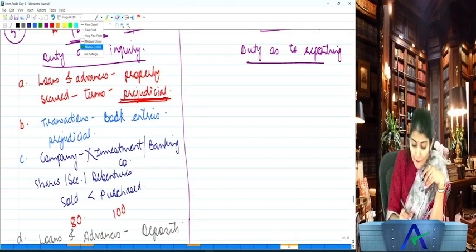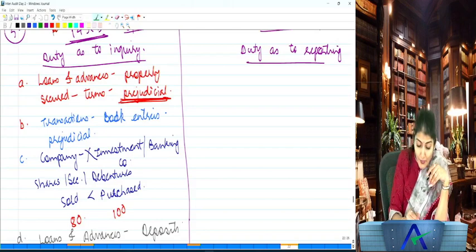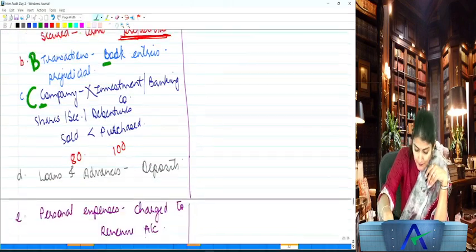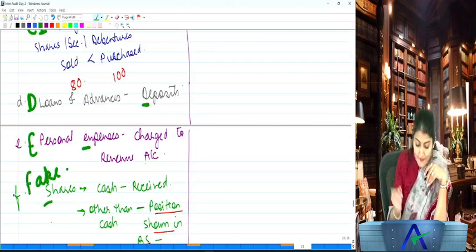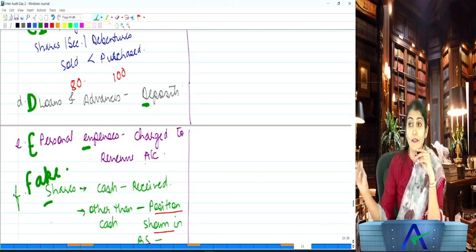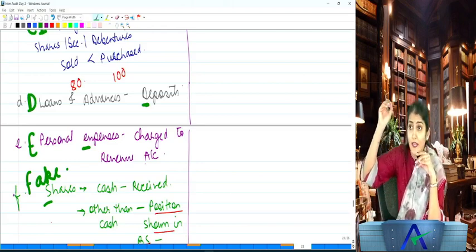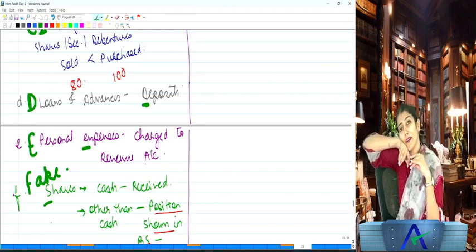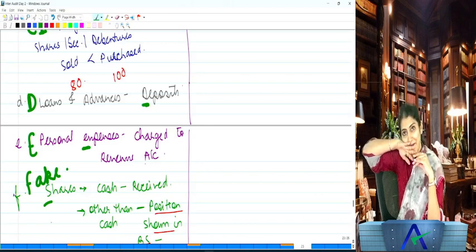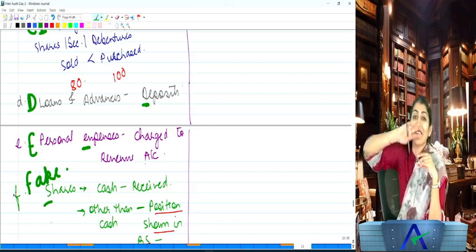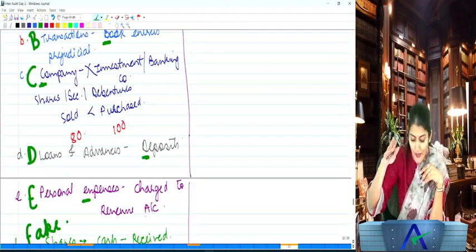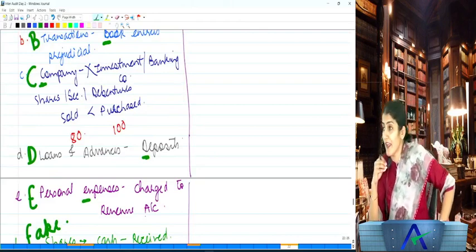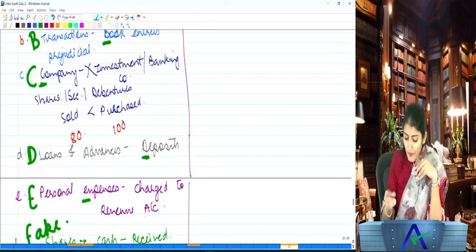So coincidentally, A for advances, B for book entry, C for company, D for deposits, E for expenses, and F for fake shares. So 143(1), right? Duty as to inquiry.